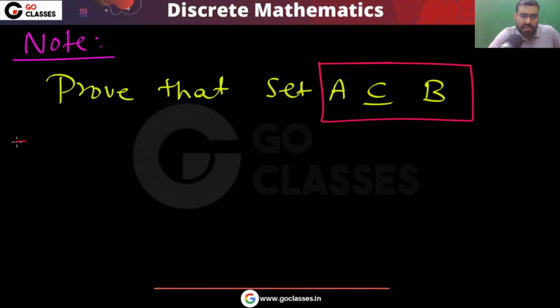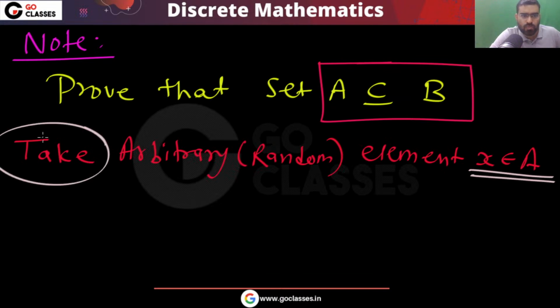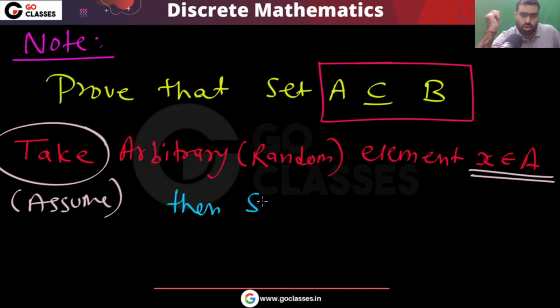Very simple. Take an arbitrary element belonging to A. Arbitrary means random. So take a random element x that belongs to A. This is what you do: you assume that x belongs to A. Then prove, then show that x also belongs to B.